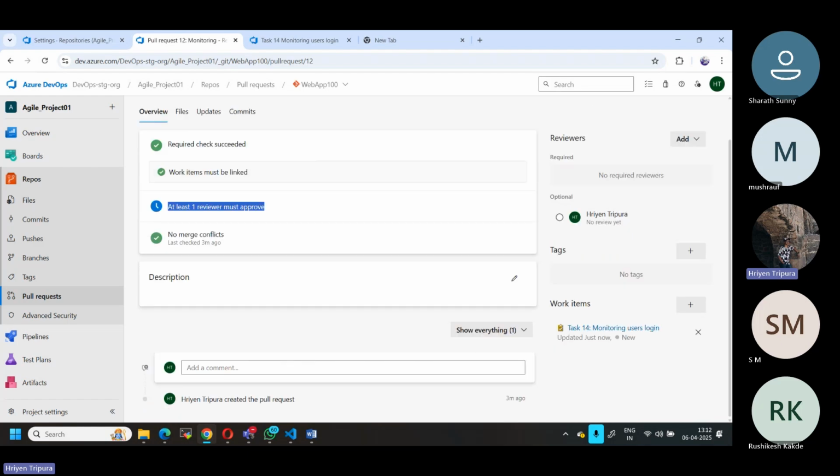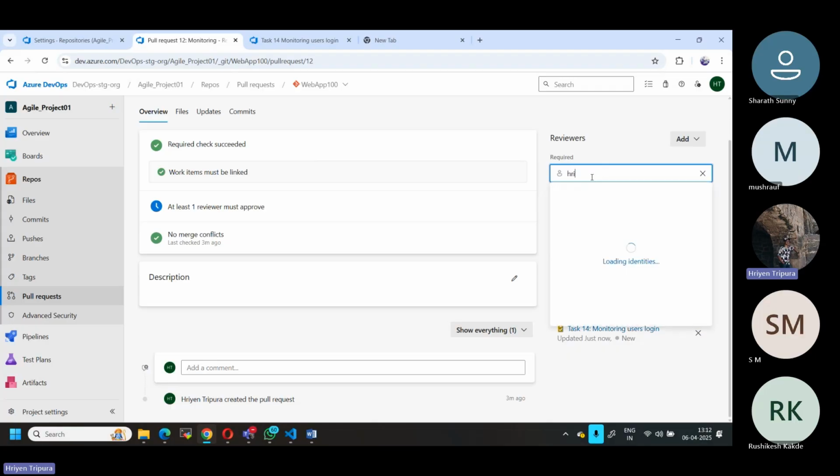Then what I can do is, as I told you, give an approver as required. I'll give my name, because I don't have any other person to assign for now. Normally, you should not be giving your own name. It has to be your manager or whoever is responsible for reviewing the code. In my case, it is for a test, so I should be giving my name.